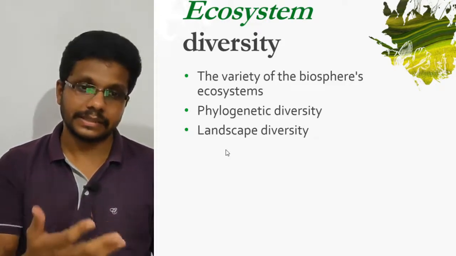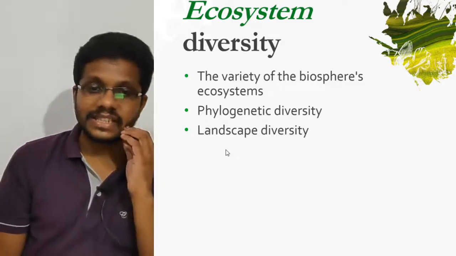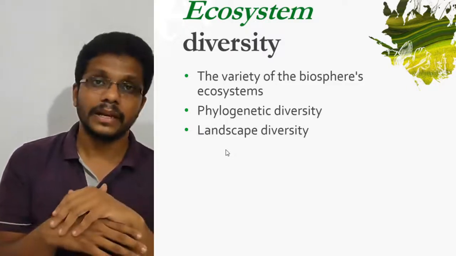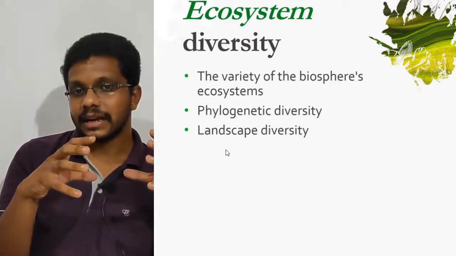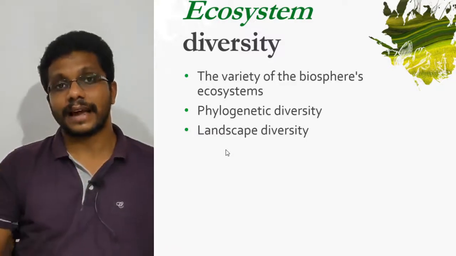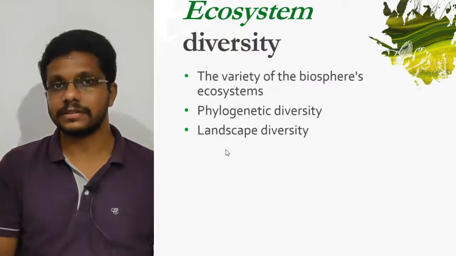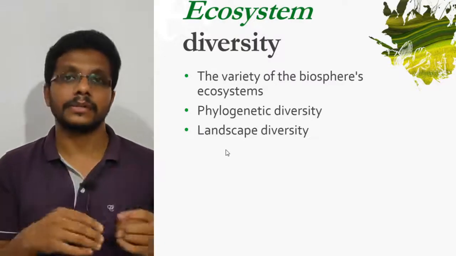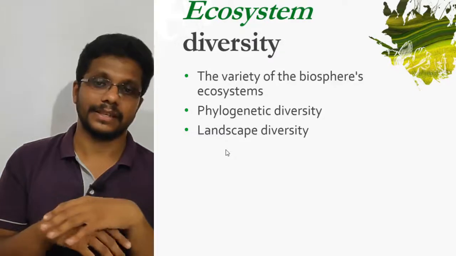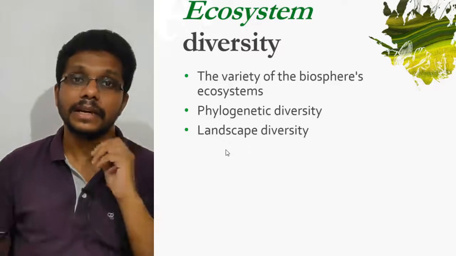So phylogenetic diversity is another level, but I am not classifying it as a major level. Another type of diversity is landscape diversity. That is the group of interacting ecosystems within a landscape. As I told before, landscape diversity means there should be different ecosystems interacting with each other. That means it should not be interrupted by oceans, rivers, or by human civilization. Such things should not happen within that landscape. So landscape diversity is different types of landscapes or ecosystem possibilities within an ecosystem.